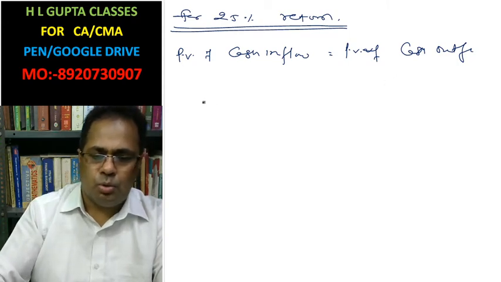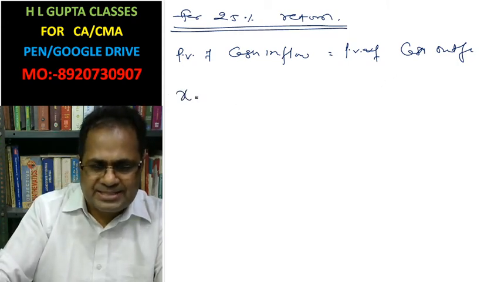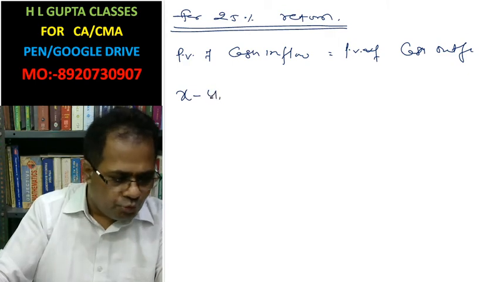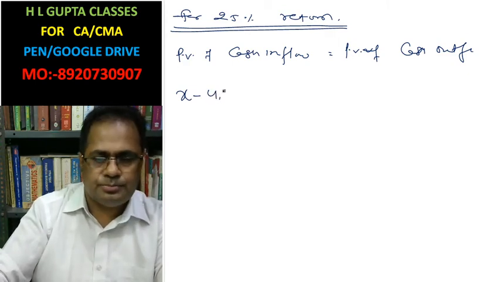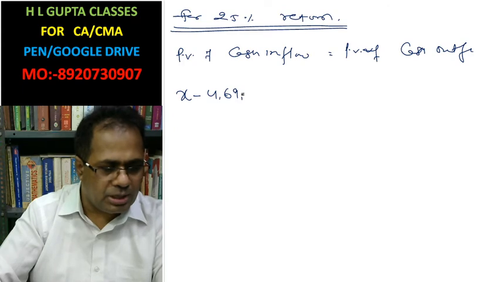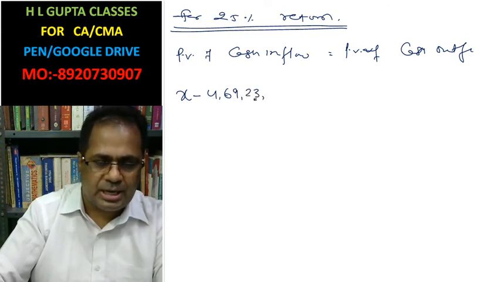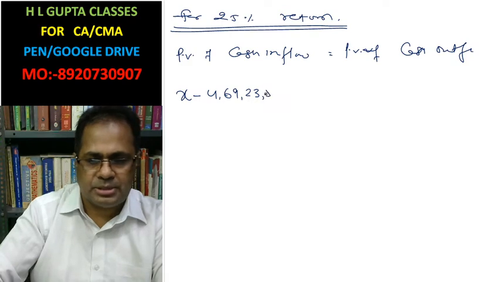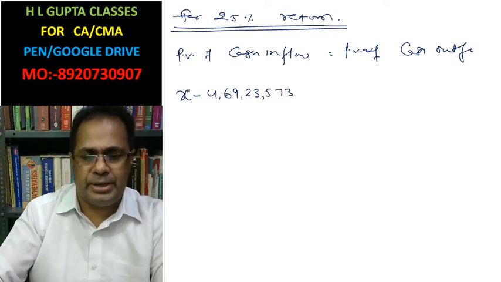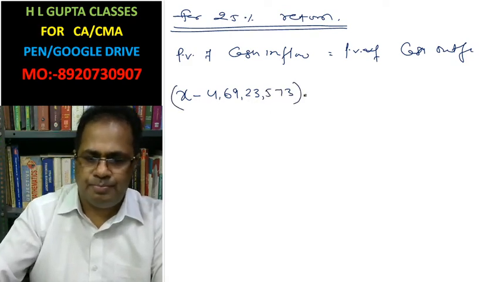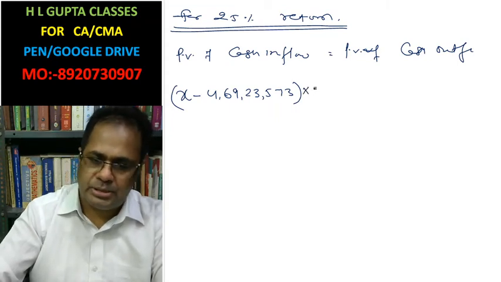X is your lease rent, from which you pay 4,69,23,573 to the loan provider.